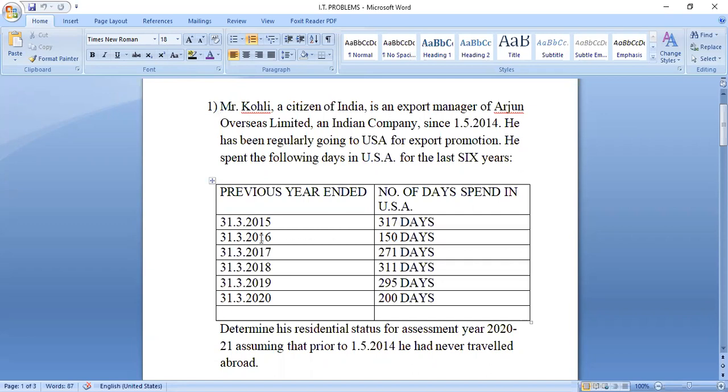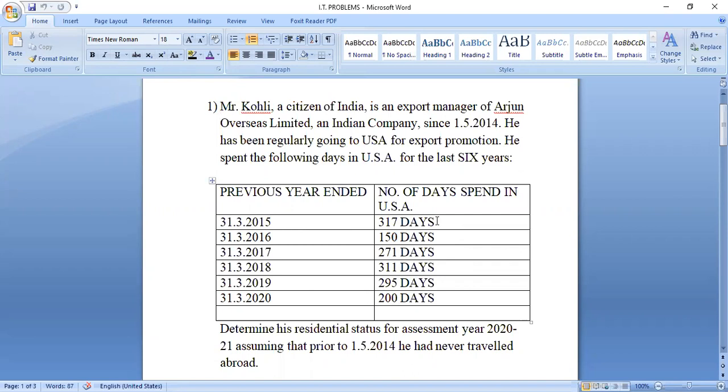317 days. Similarly, for 31st March 2016, 150 days here. Then 2017, 271 days here. 2018, 311; 2019, 95; 2020, 100. That means, let us say the first one, 2015, 31st March, 317.